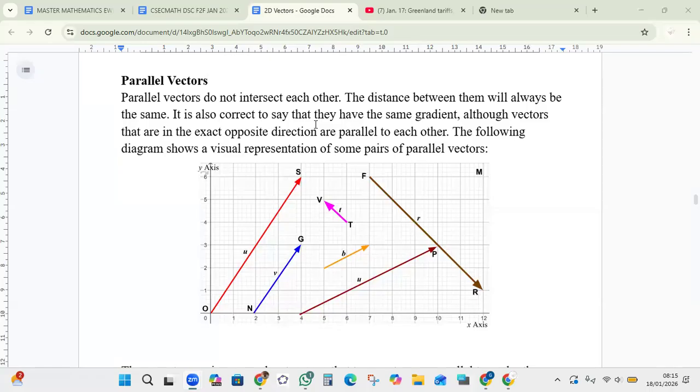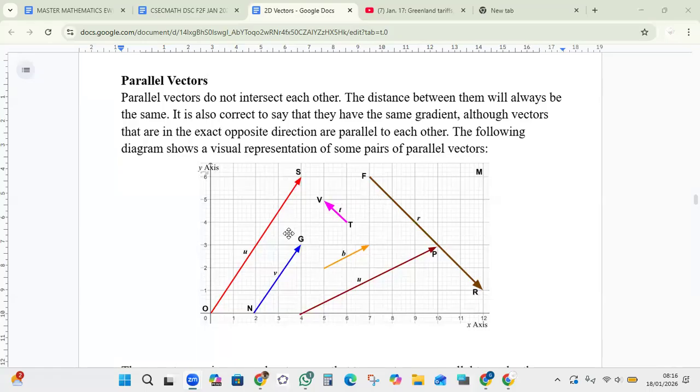The following diagram shows a visual representation of some pairs of parallel vectors. So as you can see, red and blue are parallel, orange and maroon are parallel. They are both going in the same direction. However, although purple and brown are opposite, that means they're going in the opposite direction, they are parallel because they do not intersect each other. Okay, and the distance between them will always be the same.